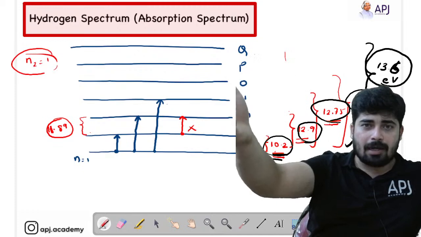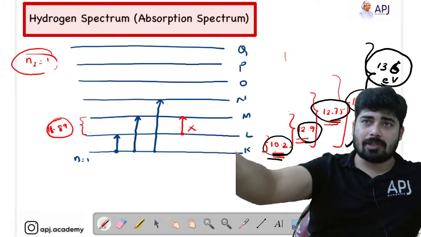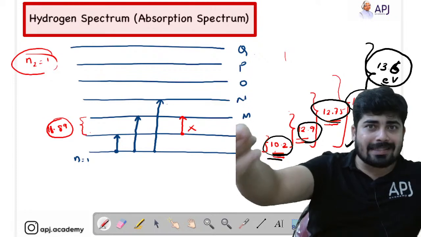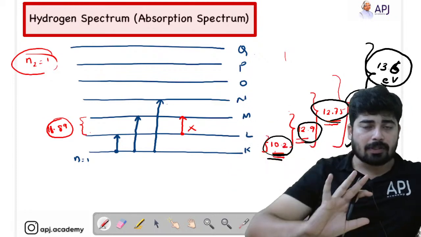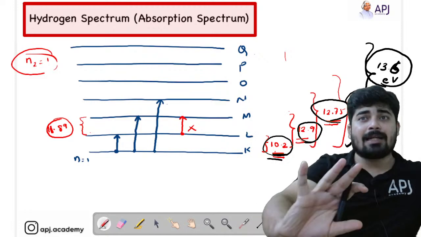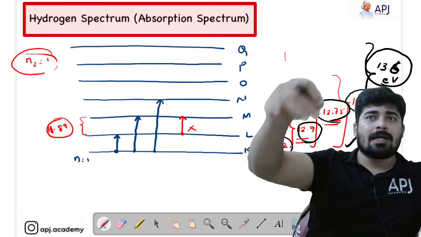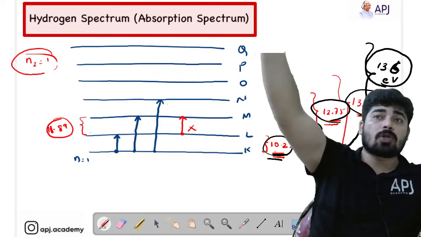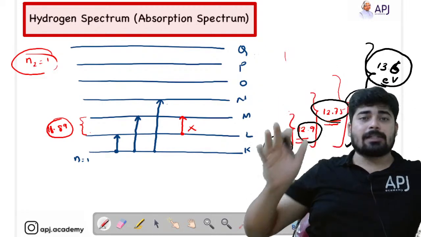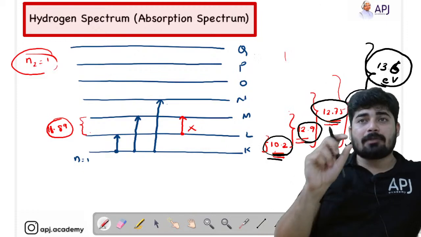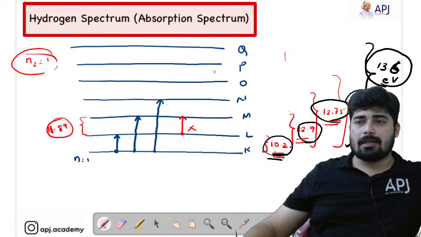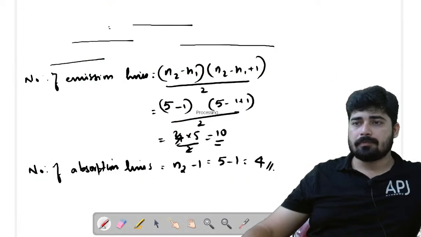Even then, we are considering the 7th shell as the last shell, and the energy difference between the 7th shell and the first shell is 13.6. So if you are providing an energy of more than 13.6, then the electron will move out of the final shell, the valence shell. That means the atom will get ionized if you are providing any energy greater than 13.6, right?